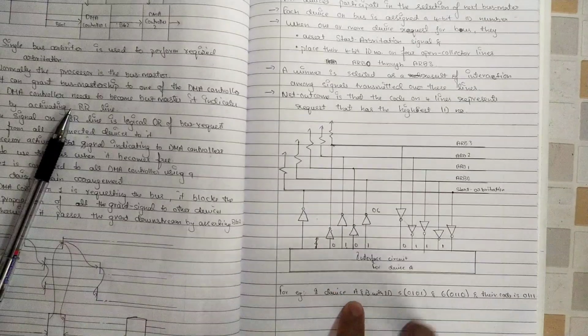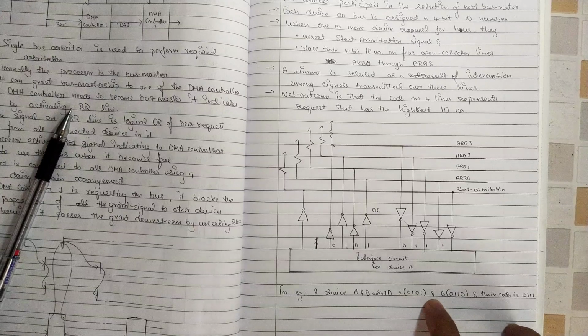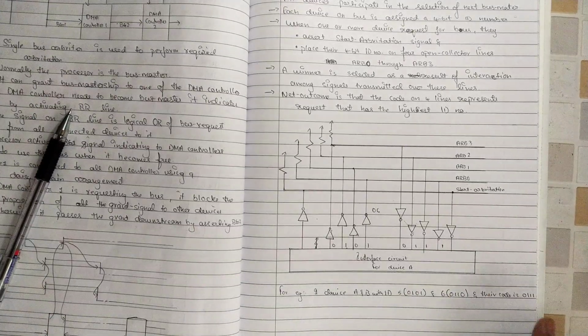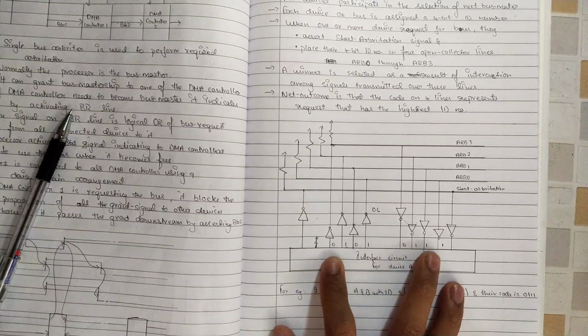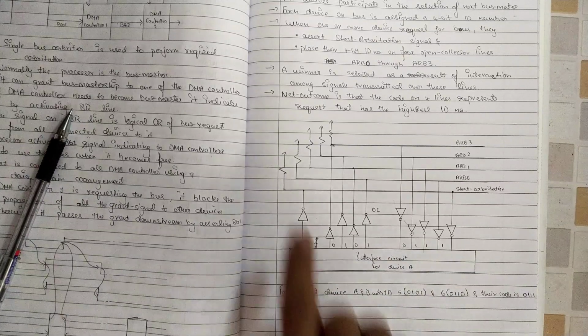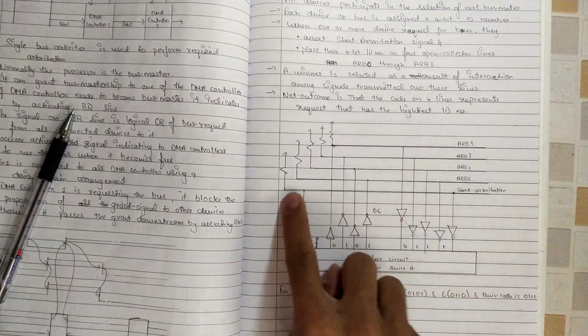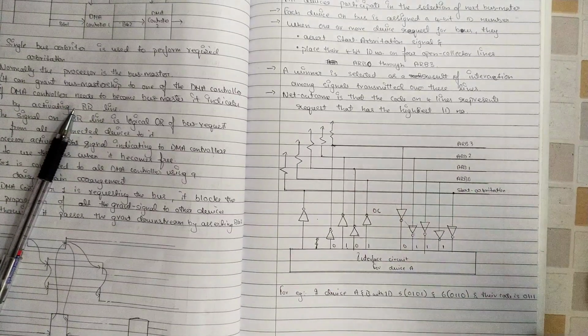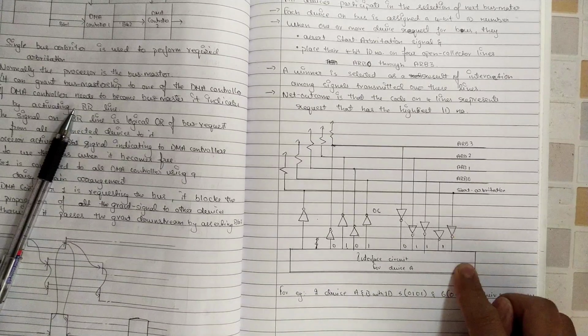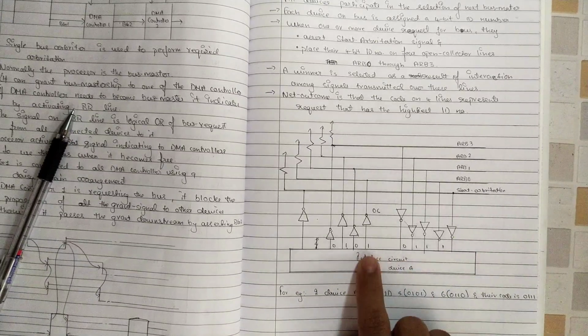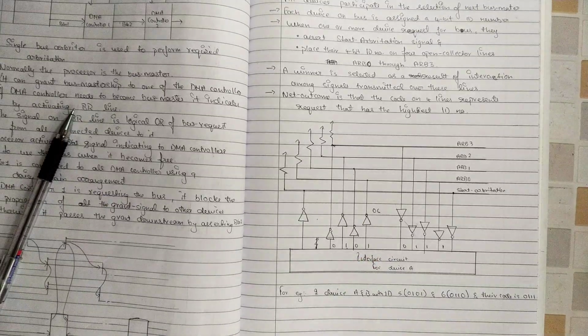Take two devices, A and B, with IDs 0101 and 0110, and their code is 0110. This code is nothing but the pattern. Here we have the example of A, with ID 0101. When one or more devices request, it will start the arbitration, and from here this line will start. One by one it checks each bit. For A, the first bit is 1 and here we also have 1, so it's the same and it doesn't hold anything.